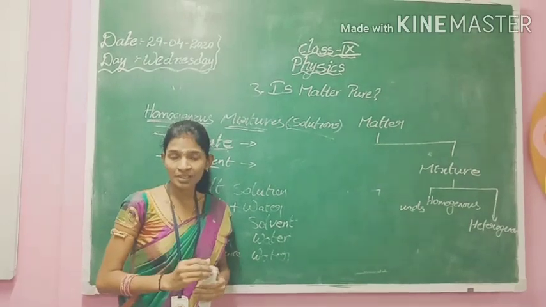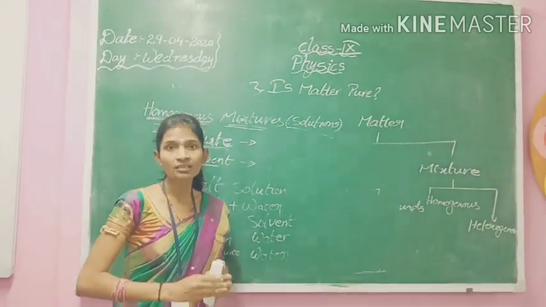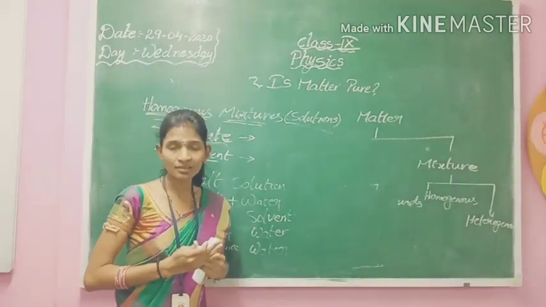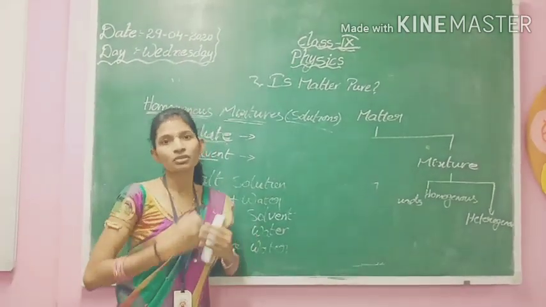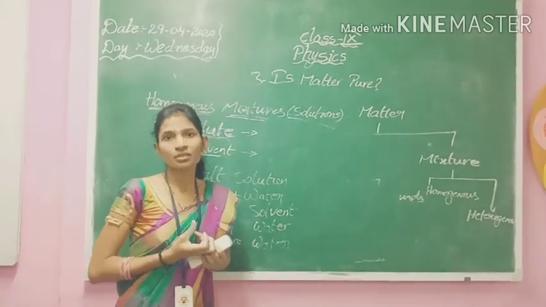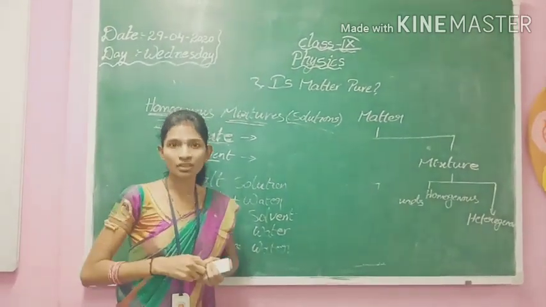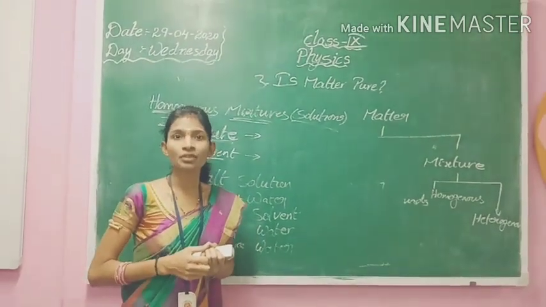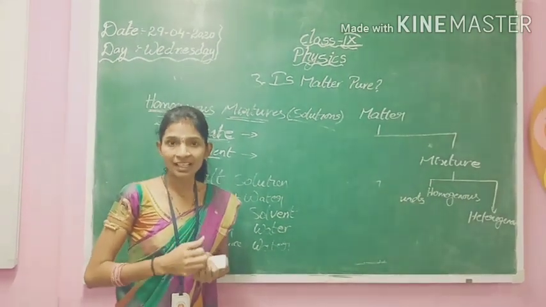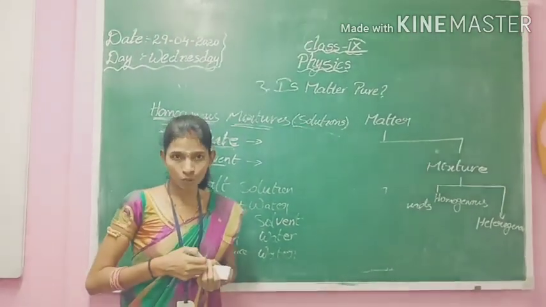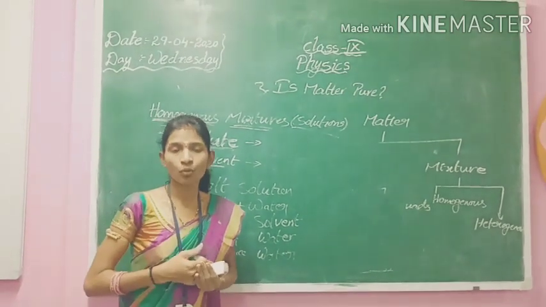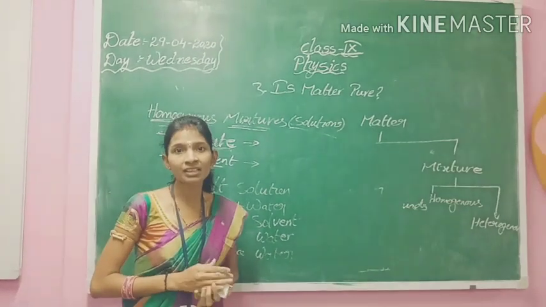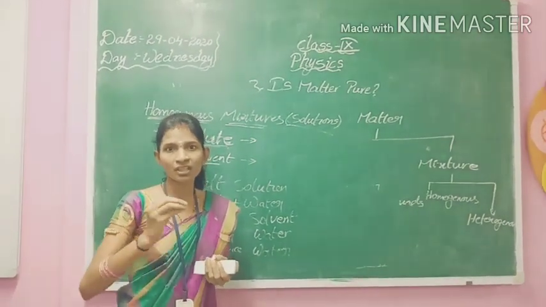Solute means the substance which dissolves in the solvent in a solution, and solvent is the substance which dissolves the solute into it. So when you take a salt solution and mix salt into the water, will the salt be visible to us? No. It completely dissolves into the water. So when it is dissolving, what will happen? As you know, in your earlier classes we learned that salt dissolves in water.